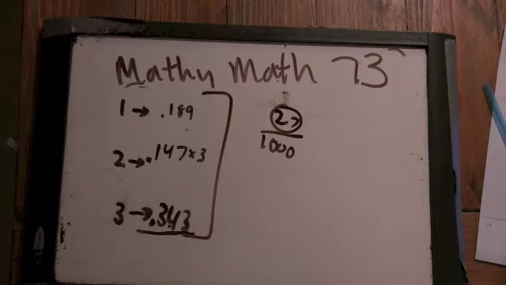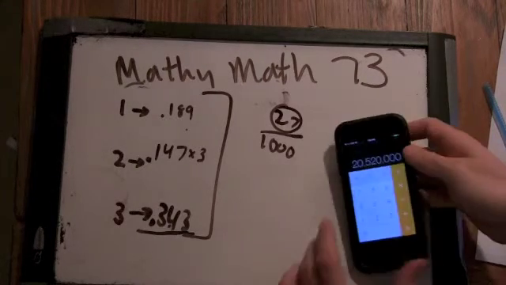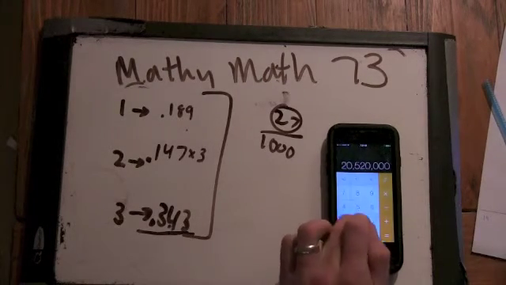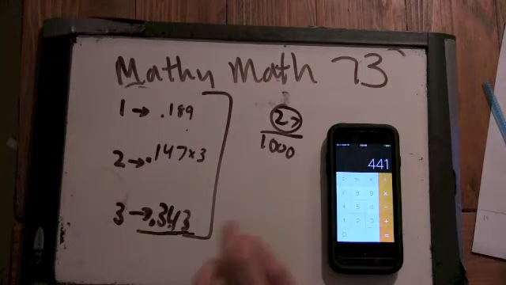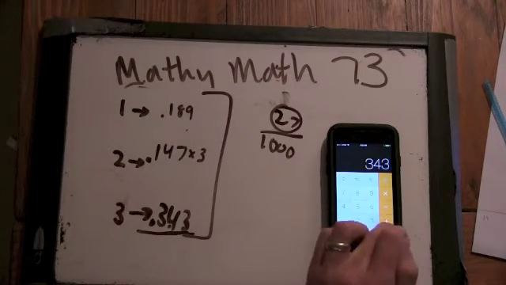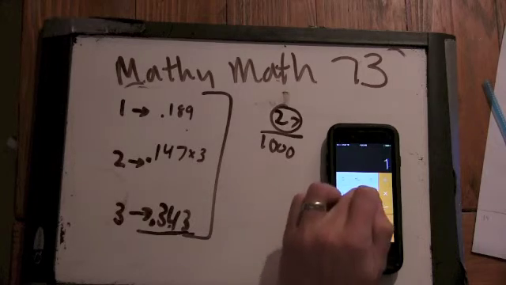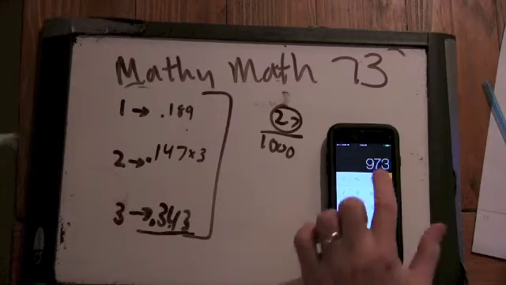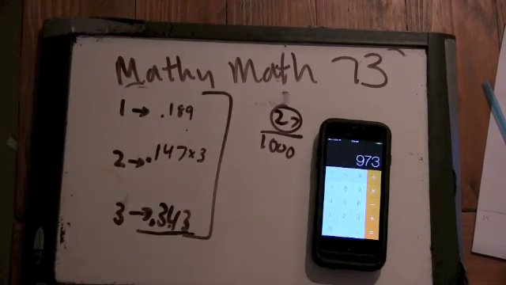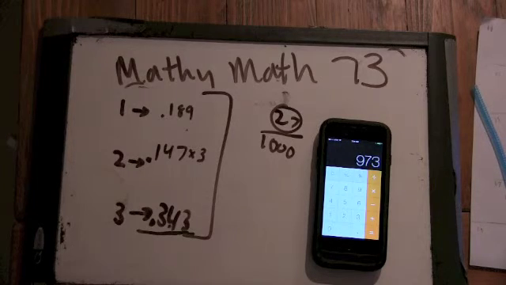Okay, so let's just see real quick with a calculator. I get 147 times 3 plus 343 plus 189, and I do 1,000 minus 27, which is 973. So there you go. At least one you can do by complementary counting, and it's a little easier to do it by complementary counting because you only have to do 1,000 minus 27. Okay, good work.